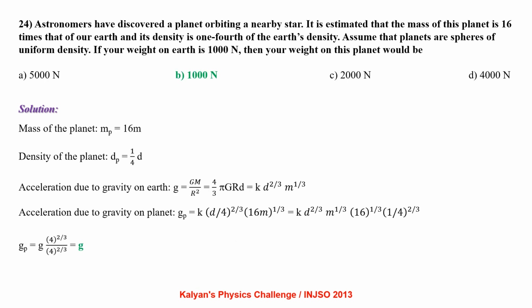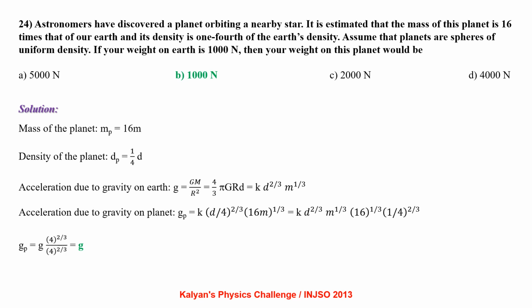Astronomers have discovered a planet orbiting a nearby star. It is estimated that the mass of this planet is 16 times that of the Earth and its density is 1/4 of that of the Earth. Assume that the planets are spheres of uniform density. If your weight on the Earth is 1000 Newton, then your weight on this planet would be.